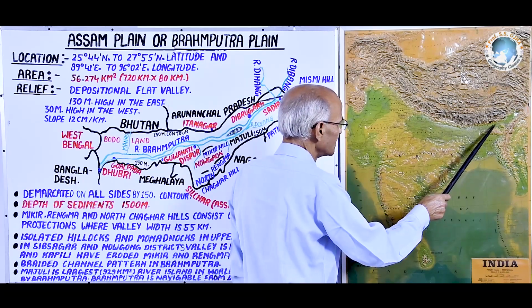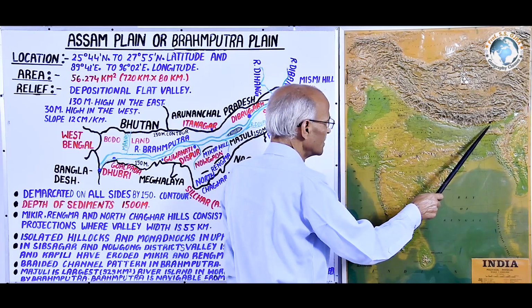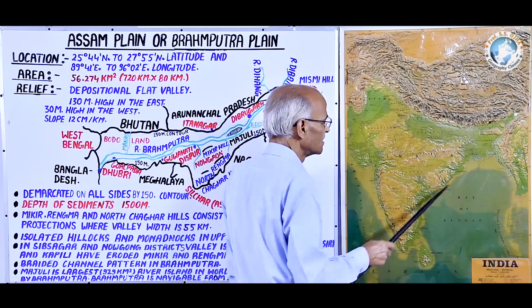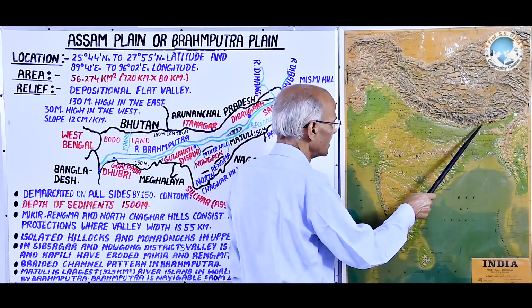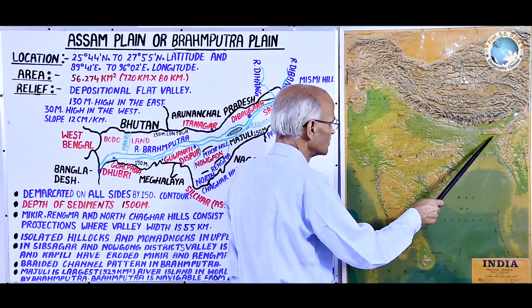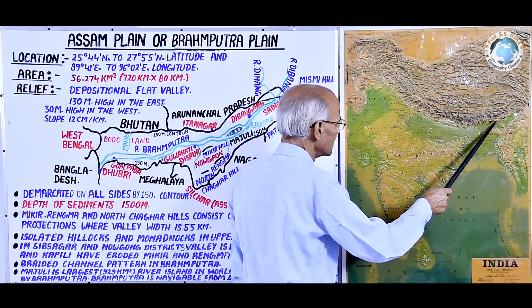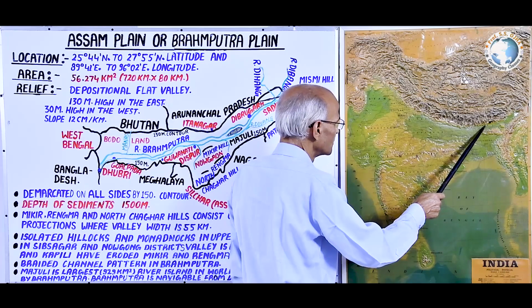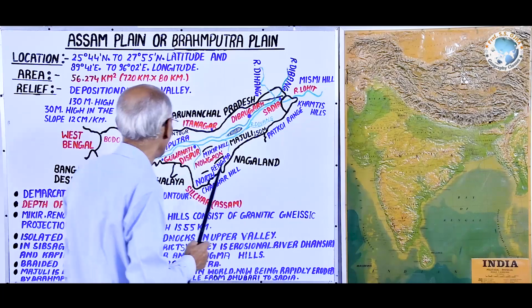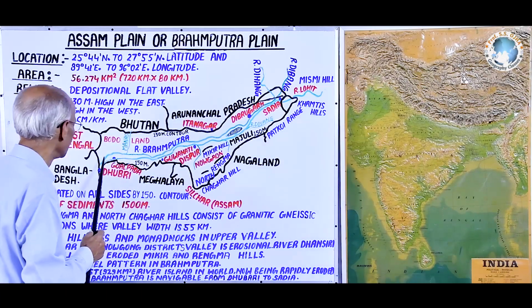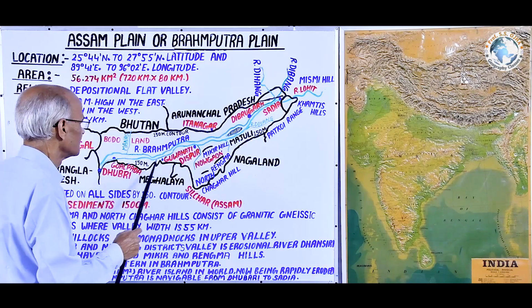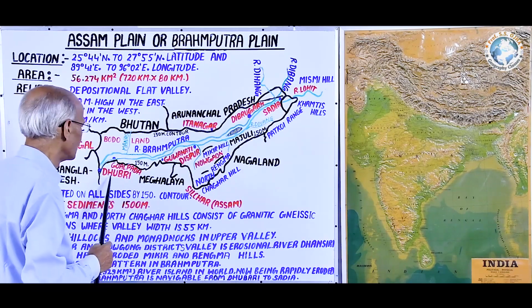Here you can see that the river Brahmaputra tries to move south. This is the northern escarpment of Meghalaya that prevents the river from flowing south, and the Brahmaputra comes up to Goelpada and Dhubari and then turns suddenly south, because of the hurdle of this plateau.